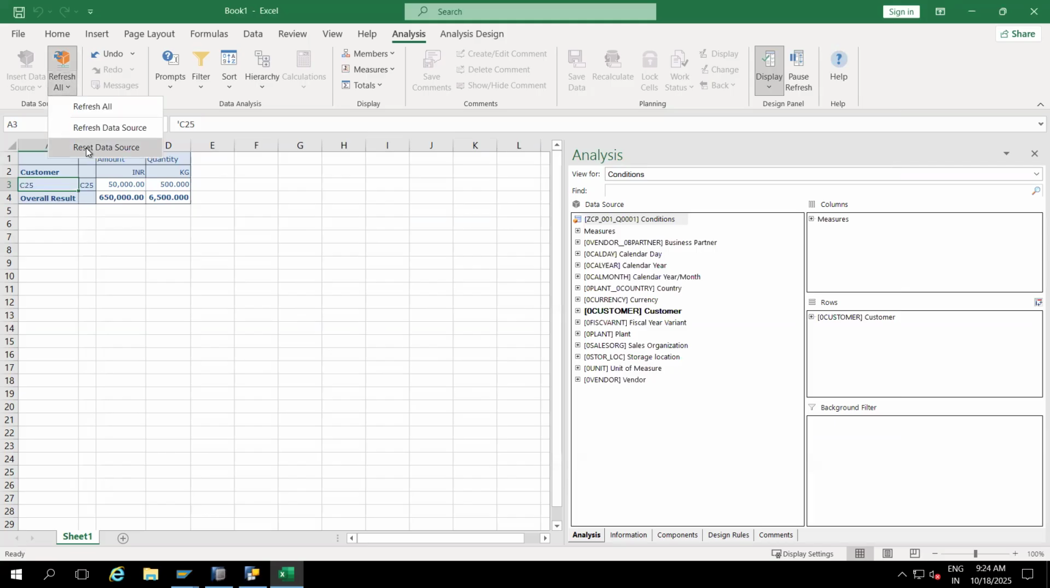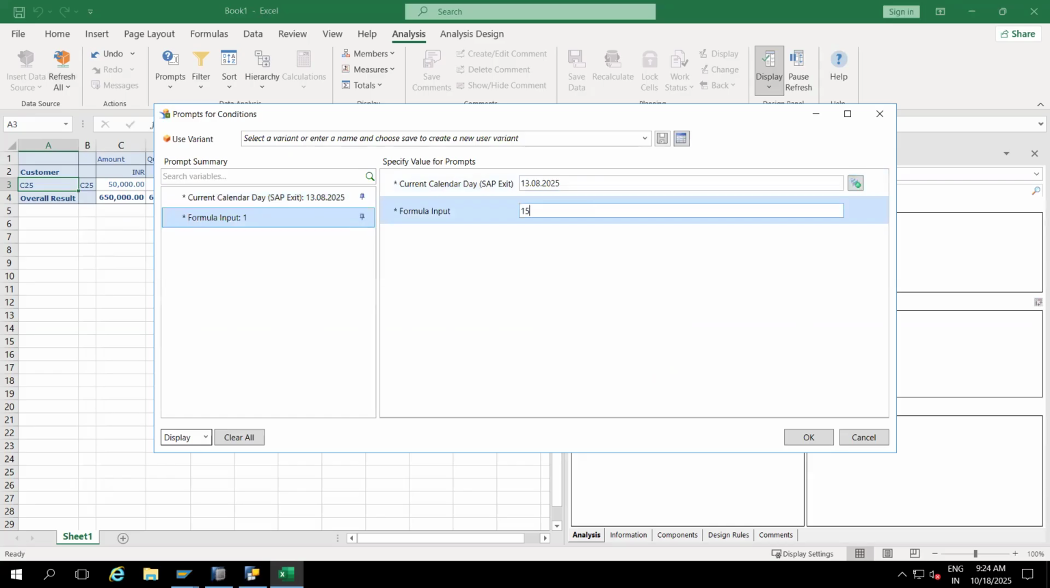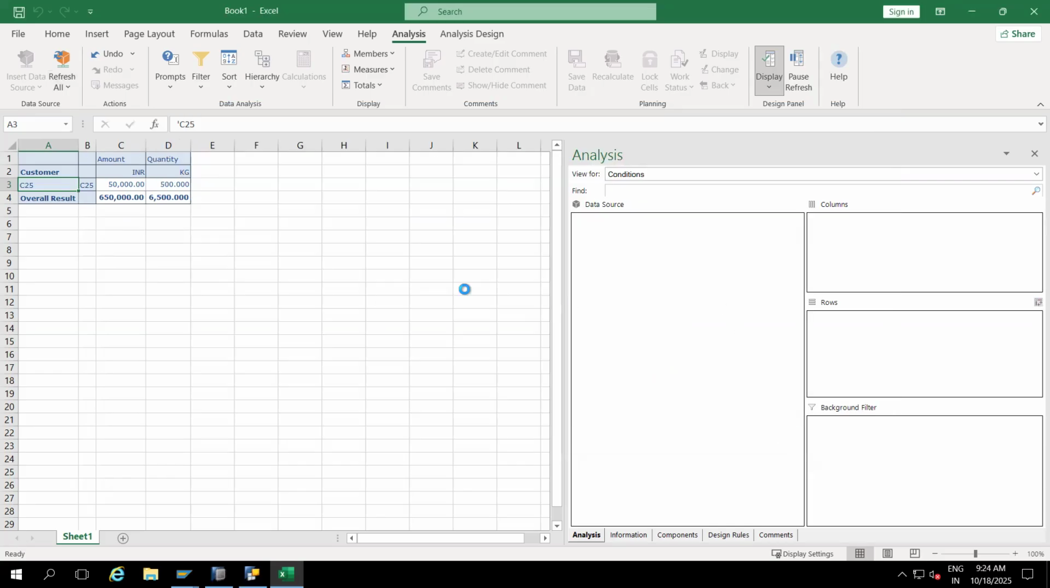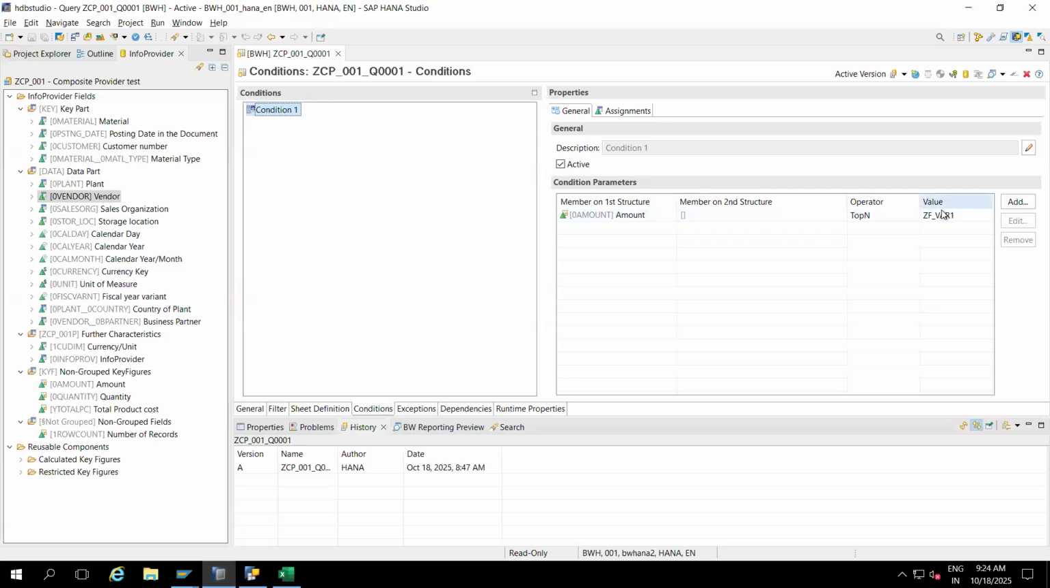If you give a number in real time, some people will expect it like this. We need to work accordingly, per the customer requirement. How many? 15. You can see the 15 count at the bottom. You are clear, right? This is how top n customers works through conditions. This is the dynamic way.